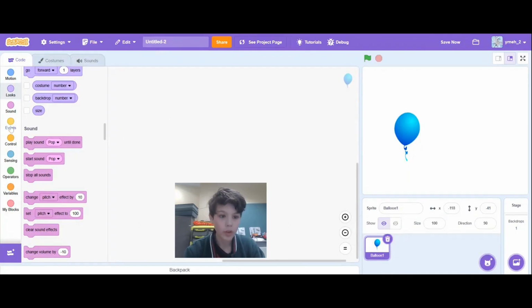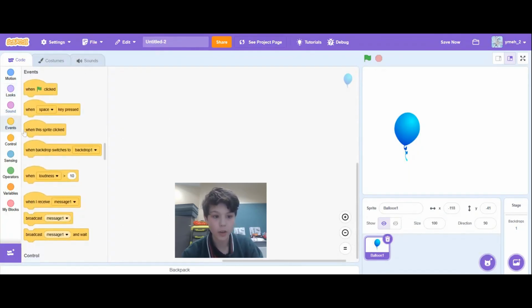So what we want to do is click on events, the yellow event button, and grab the when green flag is clicked and drag it onto your screen right here. But right now, if you click the green flag, nothing happens. So we need to add some coding onto the bottom of it.